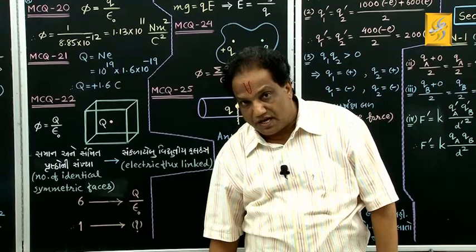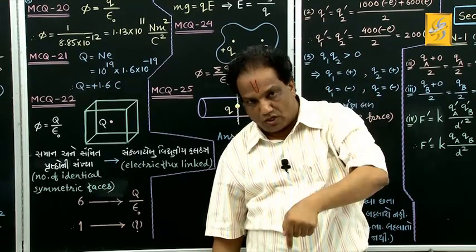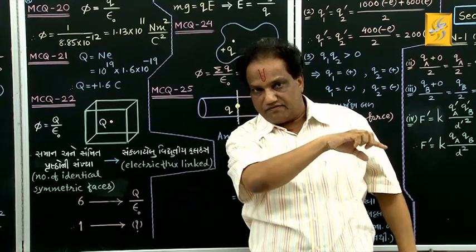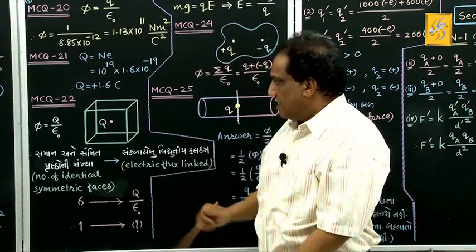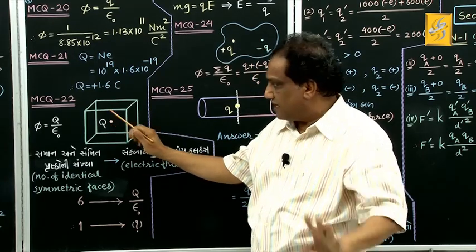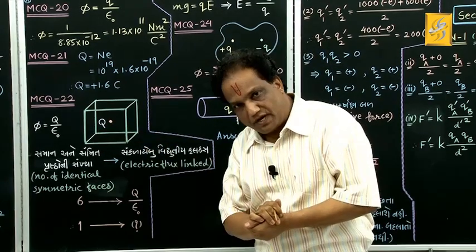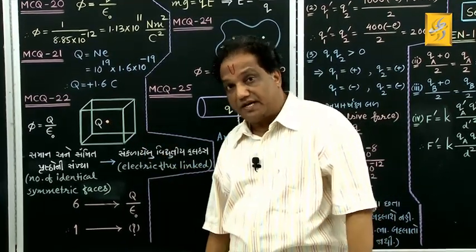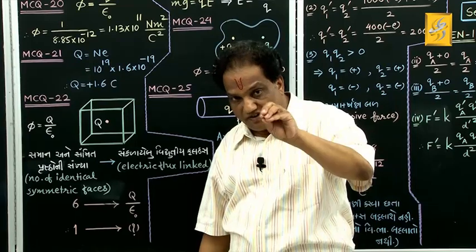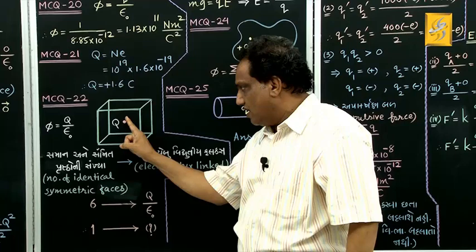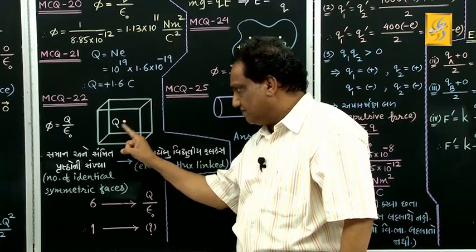At the centroid of which there is a positive point charge, say plus Q. Now tell me, surrounding this positive charge, it has its own electric field away from it, correct? So you can think of electric field lines going away from this positive charge.